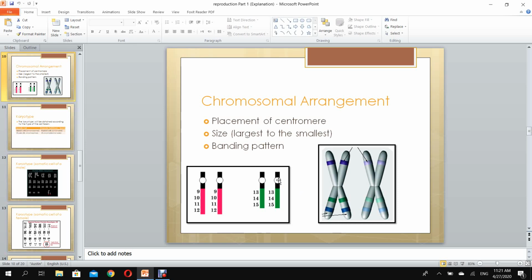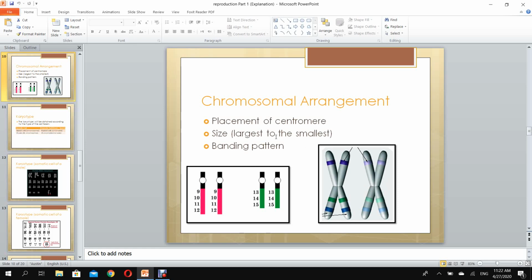So this one is a centromere, where the 2 sister chromatids are attached to each other. So when I see that this chromosome has its centromere here, and this chromosome has its centromere also at the same level as this one, these are homologous chromosomes. We call these chromosomes homologous because they are the same, with the same placement of the centromere.